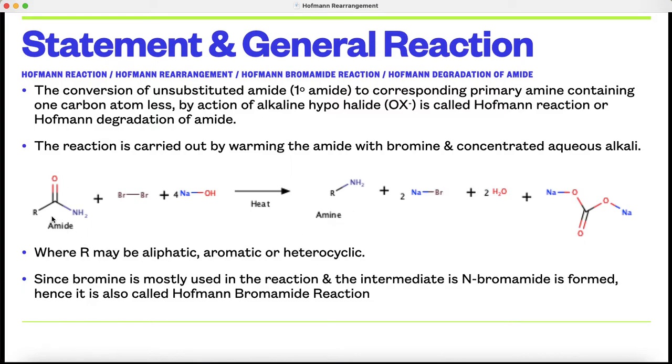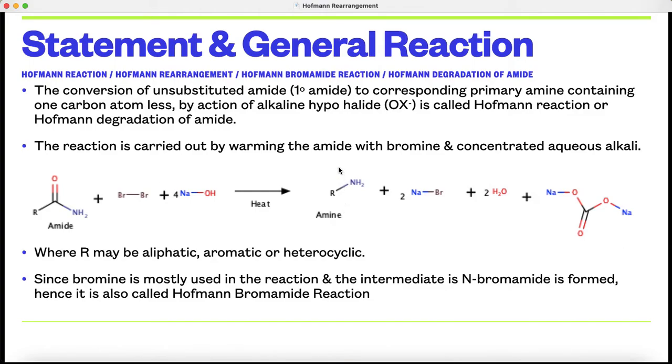In this case there is conversion of a primary amide to a primary amine by the action of bromine and concentrated aqueous alkali. This reaction is known as the Hofmann reaction. It is also called the Hofmann degradation of the amide because there is removal of the carbonyl group. There is degradation of the amide. That's why it is known as the Hofmann degradation of the amide.